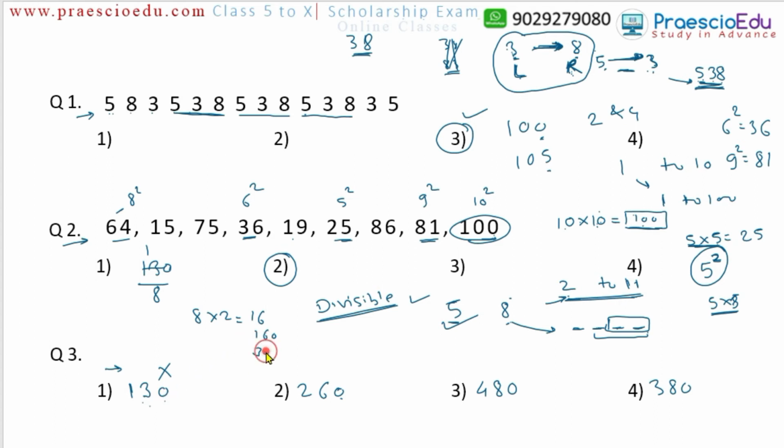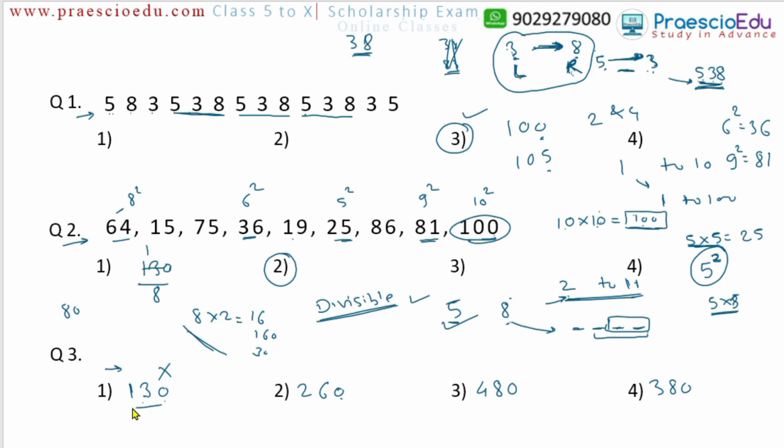Now 30 cannot be divisible by 8, we know, because 32 is divisible by 8. In this case, 130 also cannot be divisible by 8. This is also another way. Or we can say in another sense, we know 80 is there. Then 80 plus 8 and plus 8, if we make one small table, we could not get 130 in that one also. That is another way of finding it.